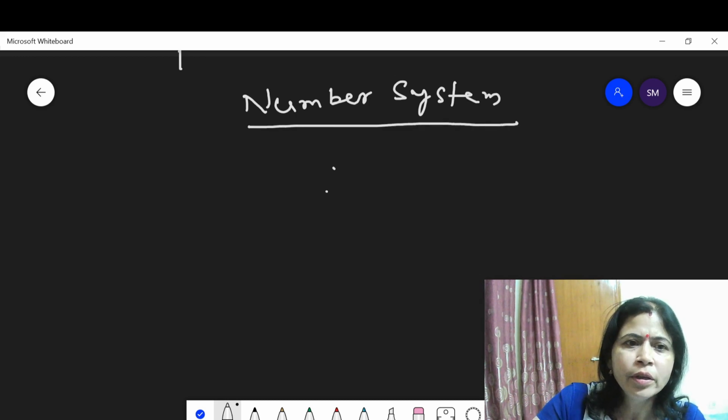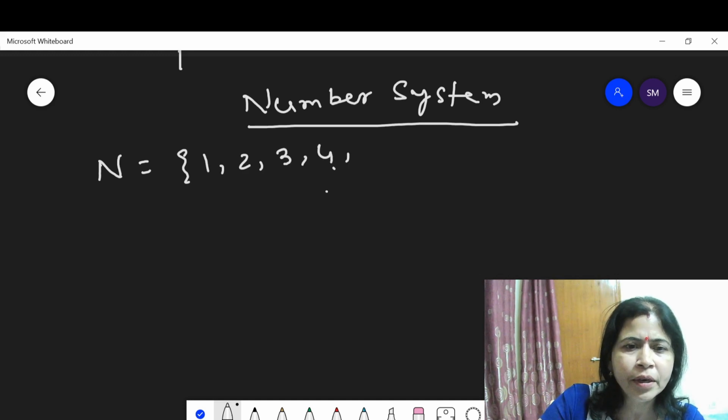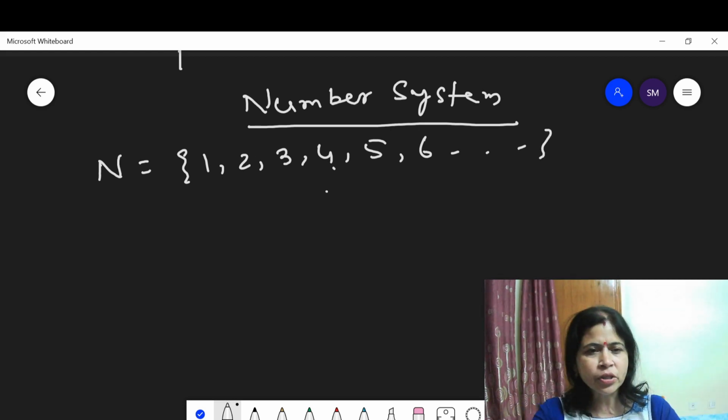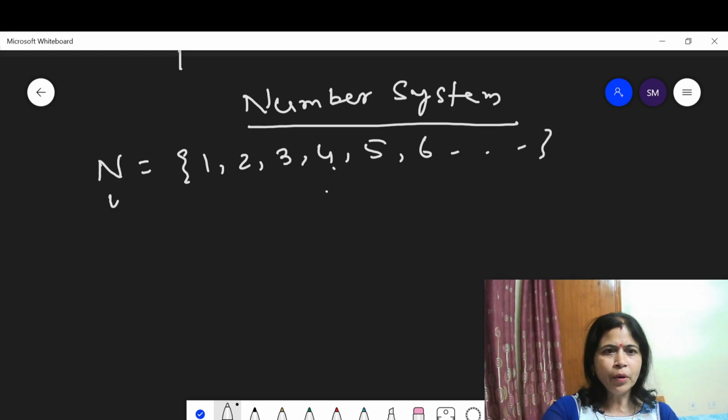You know, N is the set of natural numbers. What is a natural number? All counting numbers are called natural numbers. Now W is the set of whole numbers, which contains all natural numbers including 0: 0, 1, 2, 3, 4, all these are the set of whole numbers.